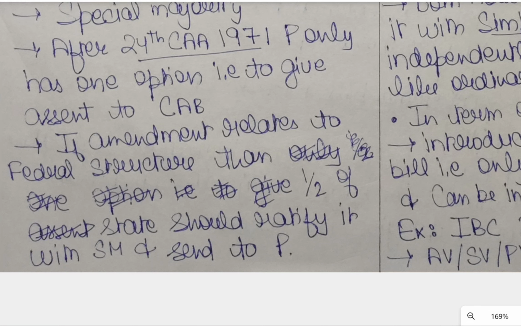So if the amendment relates to the federal structure, then half of the state legislatures should ratify it with simple majority and send it to the President. Then only can changes be made in the constitution. So it is a very unique feature provided by our Indian constitution to preserve the federal spirit.